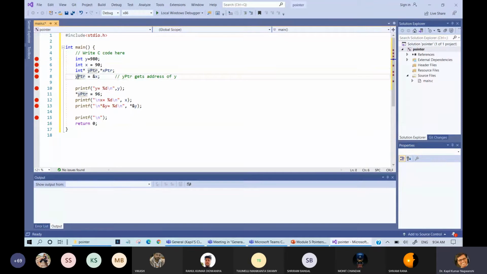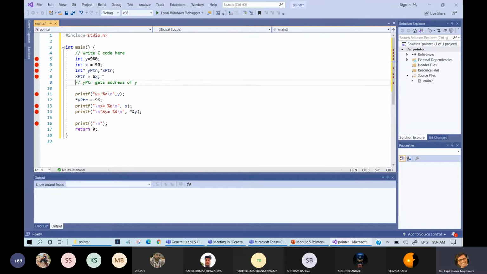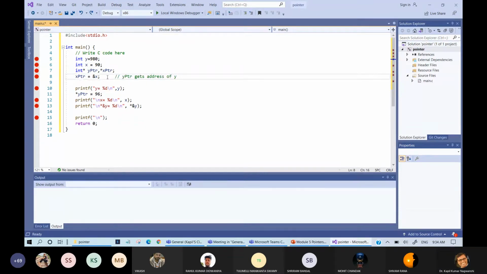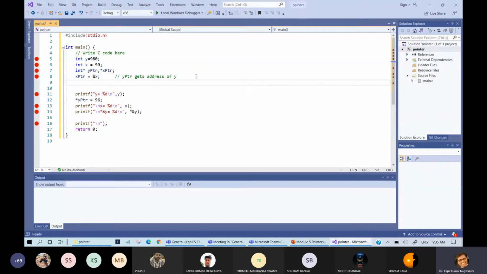Okay, so now xptr will point to x and yptr will point to y. This is not a rule of thumb, but to understand now, yptr will point to the address of y.